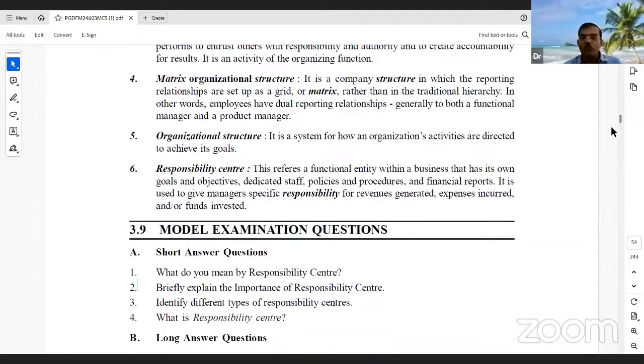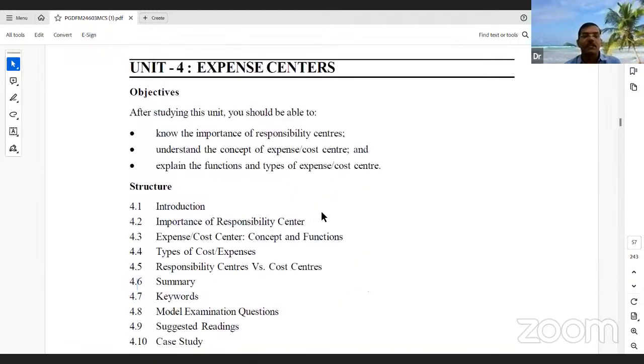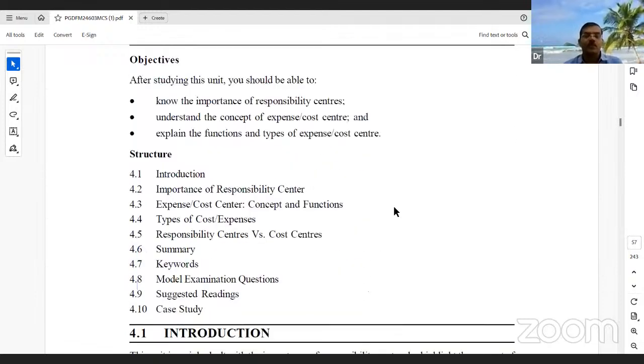After this, we'll move to another topic in our syllabus, the expenses center. As I told you, for the cost center the company has to control its cost. If the raw material is available and 10 people are ready to supply it, the firm has to purchase the lower-cost material, but with no compromise on its profits, right?